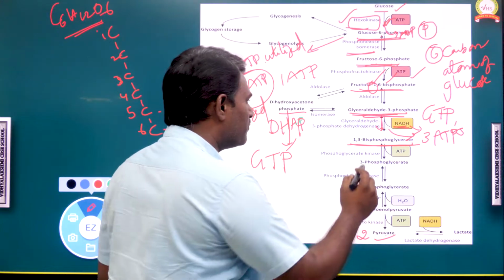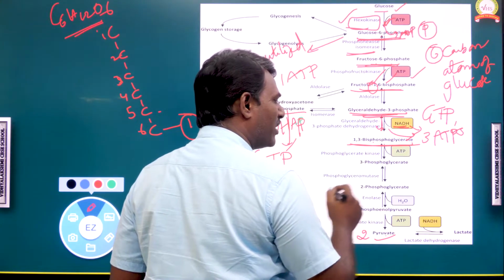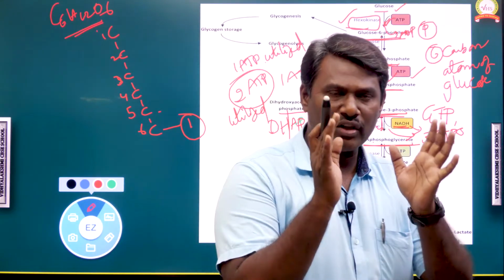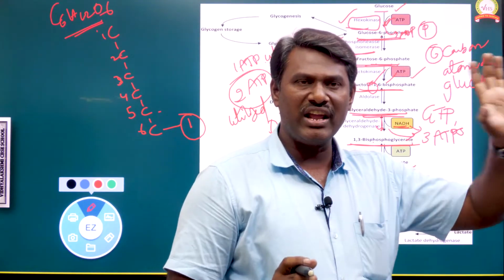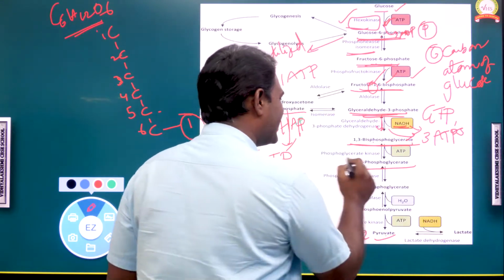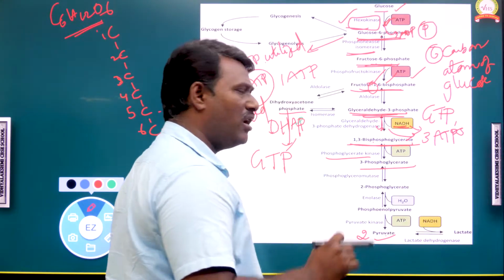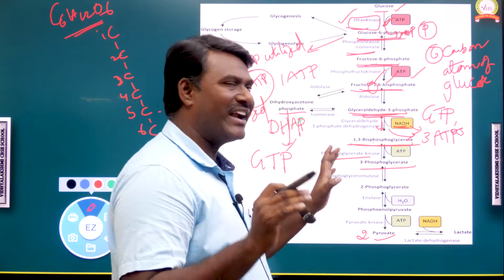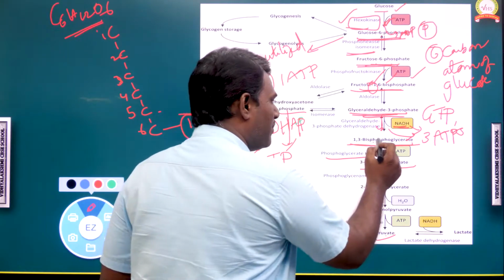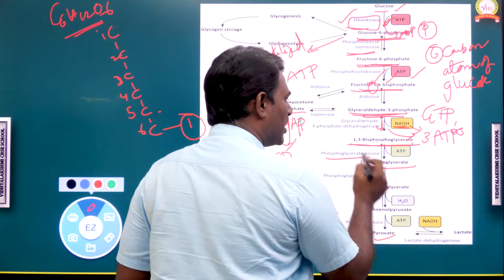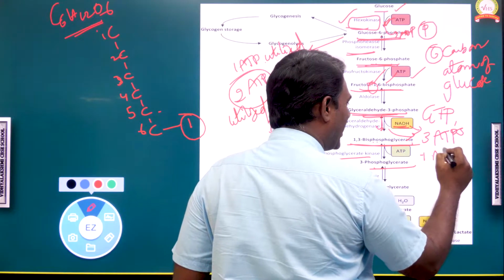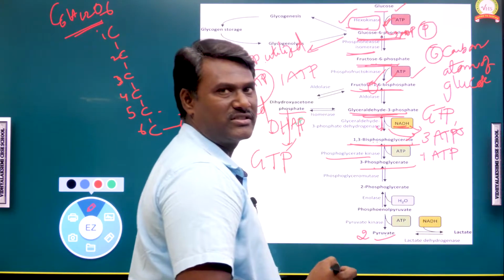Next, 1,3-bisphosphoglyceric acid will convert into 3-phosphoglyceric acid. This is influenced by an enzyme called phosphoglycerate kinase. So here in this reaction, 1 ATP has been released.